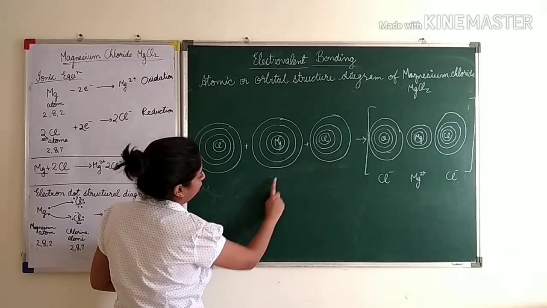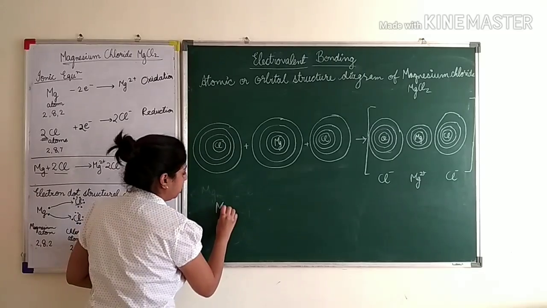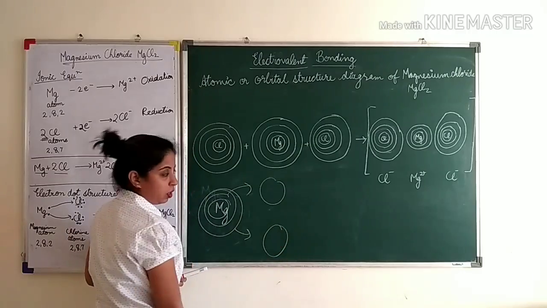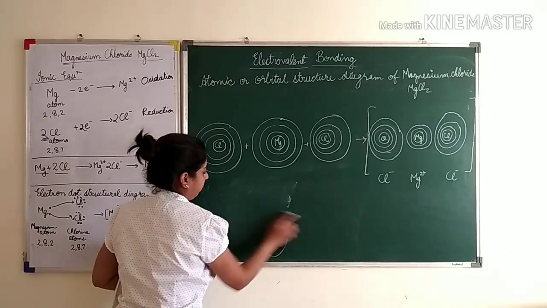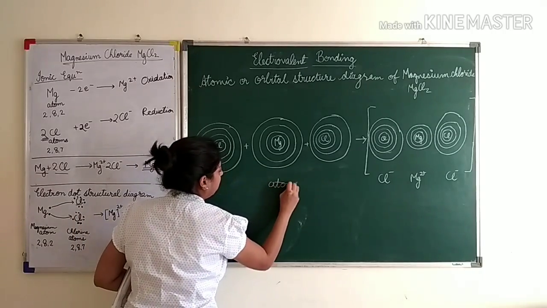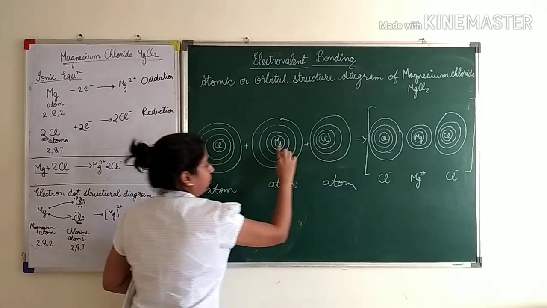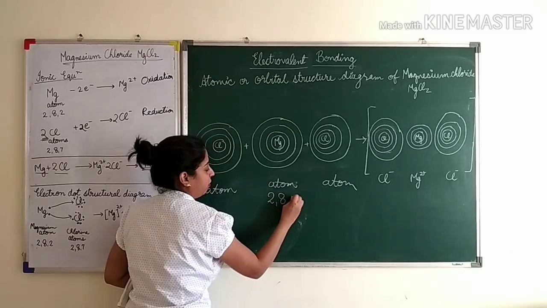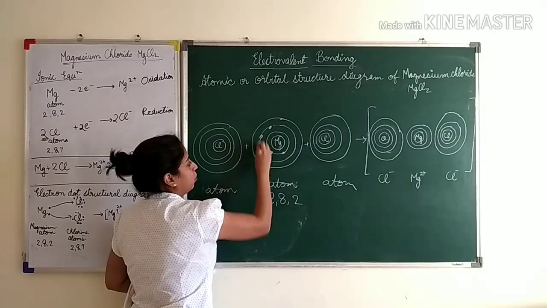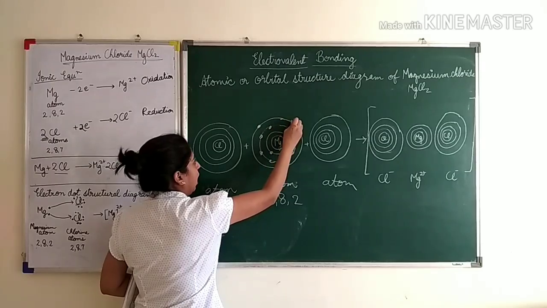You can see that I have drawn 1 magnesium atom and 2 chlorine atoms beside it. But you can draw it like this also, magnesium here, giving 1 electron, and 2 chlorine here. But we will write like this. We will write the magnesium atom here. All 3 of them are atoms. So we will write the chlorine atom and the magnesium atom. Magnesium, what is the electronic configuration? 2, 8, 2. So 2 electrons here, 8 electrons here, 1, 2, 3, 4, 5, 6, 7, 8, and 2 electrons, 1 here and 1 here.